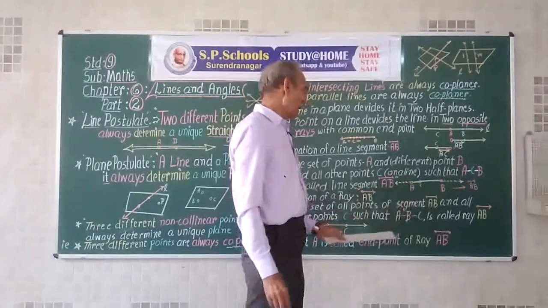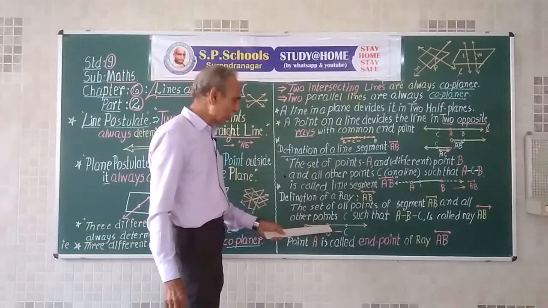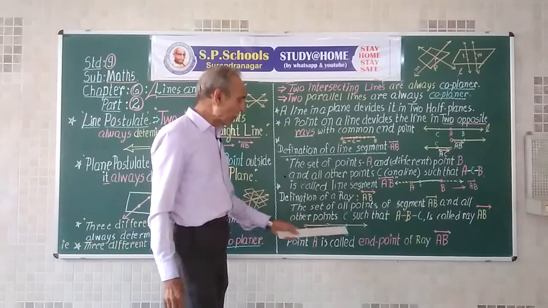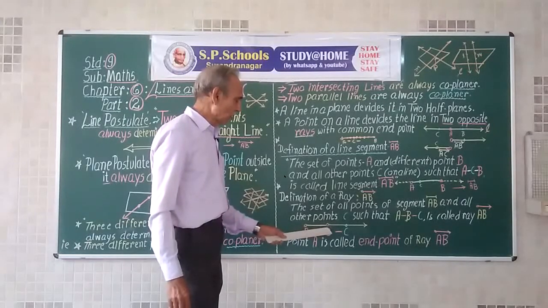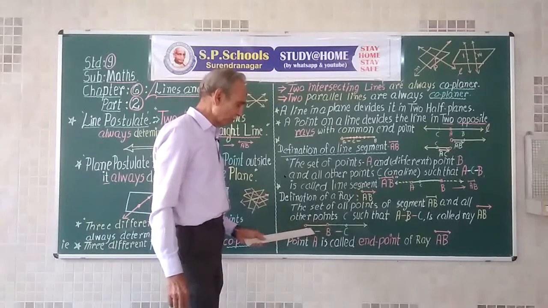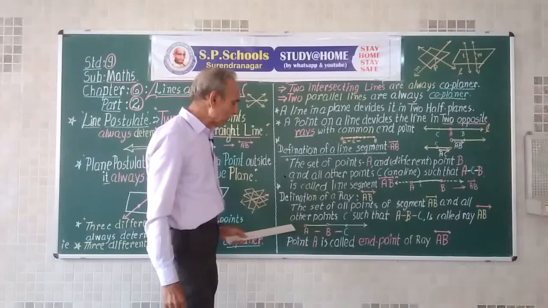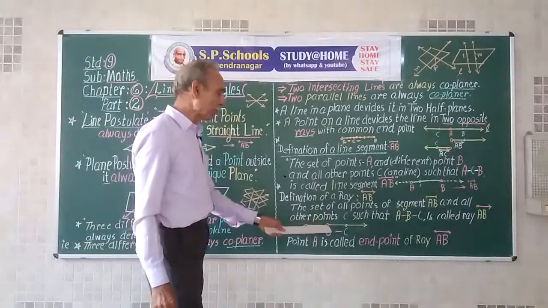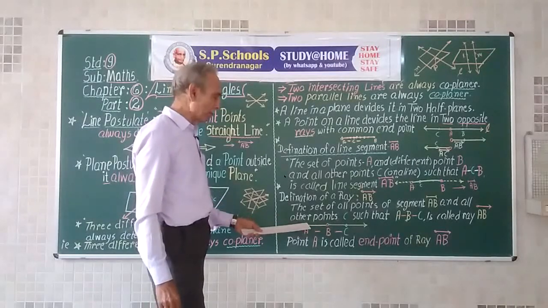Suppose we have a line segment AB like this, and instead of taking point C between A and B, we take point C on the other side of B compared to A, on the other side of B with respect to A. Then this AB is a line. Points A and B are different points. Segment AB is the line segment AB.